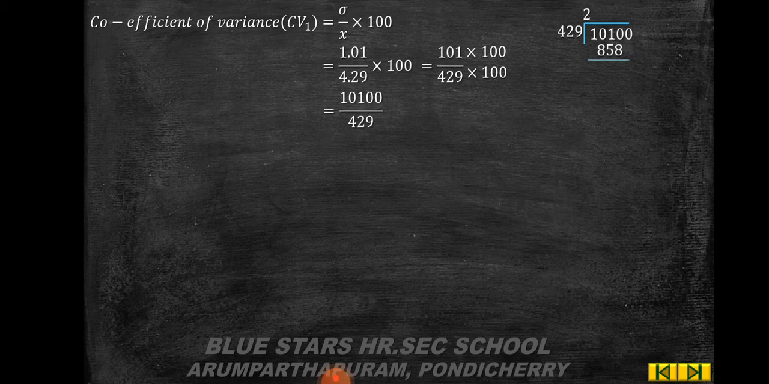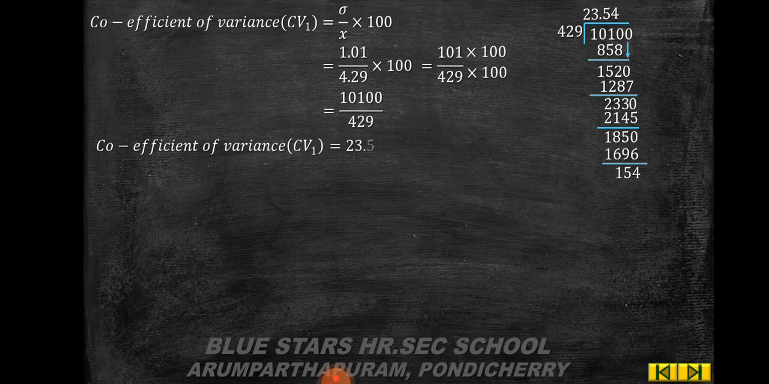2 times 858, the remainder is 152. Next 3 times 1228, the remainder is 233. Put the decimal, add 1 0. 5 times 2145, the remainder is 1850. 4 times 1696, the remainder is 154. So coefficient of variation CV1 is equal to 23.54 percentage.